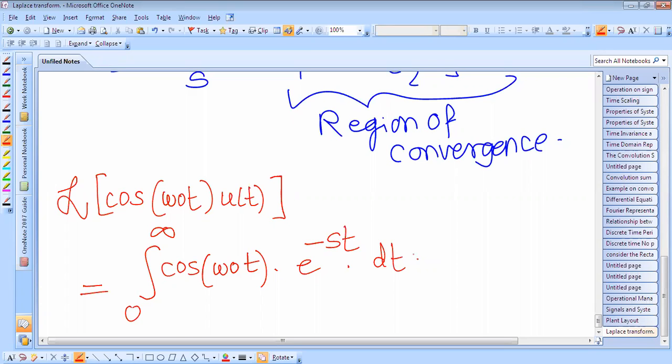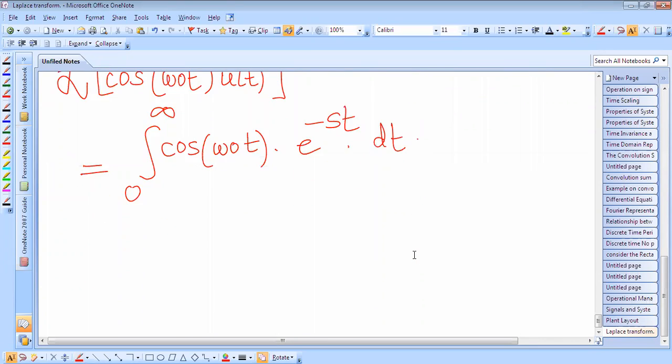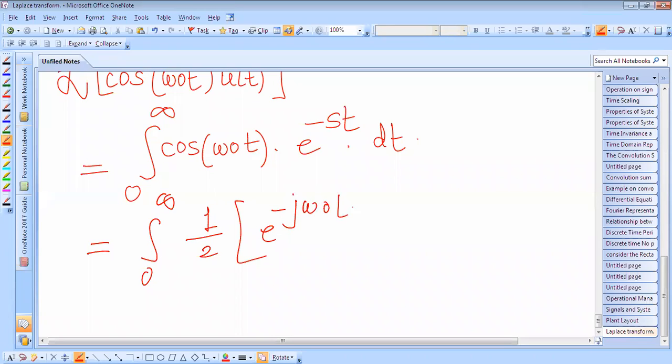Okay, so for simplification purposes, we can substitute the formula for cos omega t. Therefore, integral from 0 to infinity of 1 by 2 times e raised to power minus j omega naught t plus e raised to power j omega naught t, into e raised to power minus st into dt.